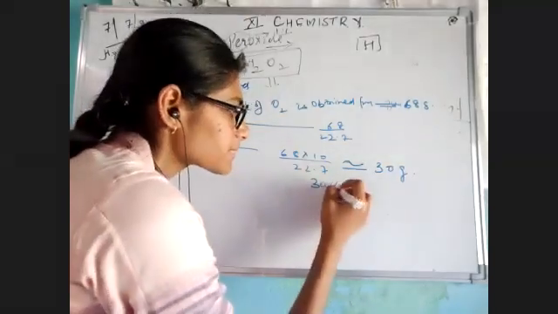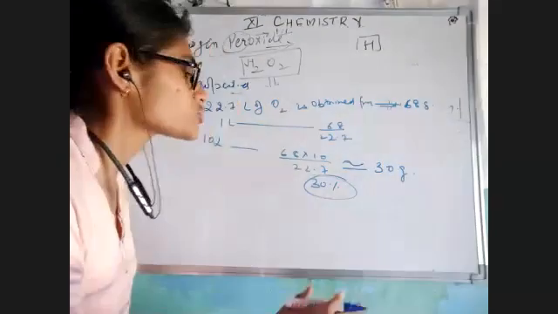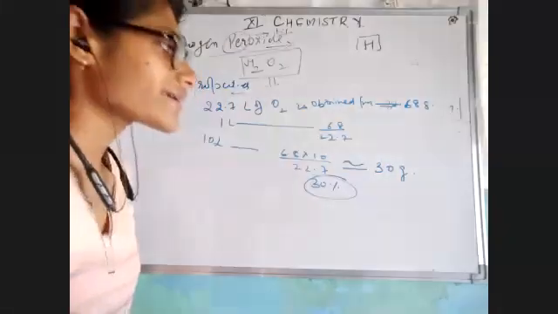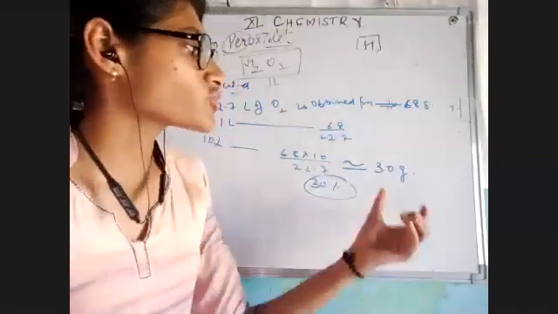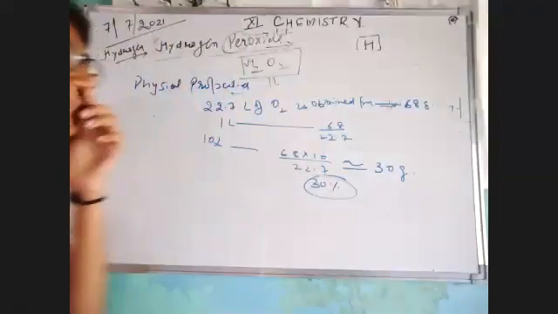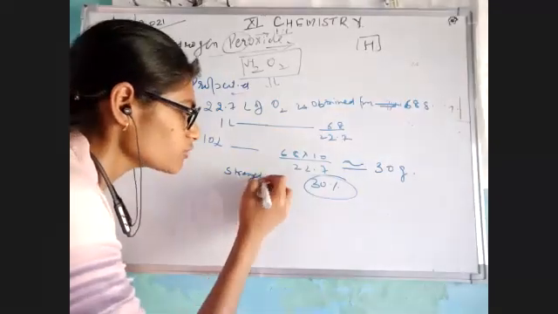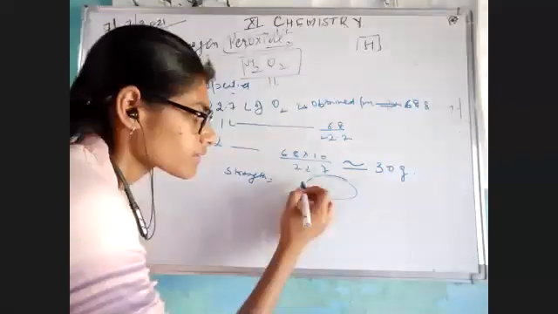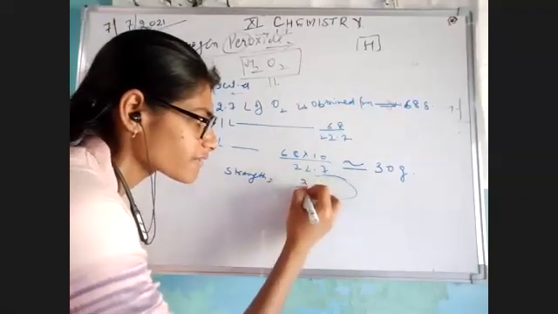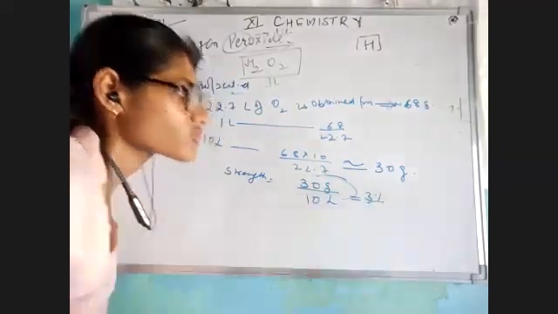Sorry, not 30%. This is just 30 grams of H2O2. But now the point here is, हमने अभी तक कैलकुलेट कर लिया कि हमारा जो कंपाउंड है, जो हमारा 1 लीटर प्रेजेंट है, उसके अंदर 30 ग्राम प्रेजेंट है. Now we have to calculate the strength. We know strength is equal to gram per liter. We have 30 gram divided by 10 liter. That means 3%. That is your strength.